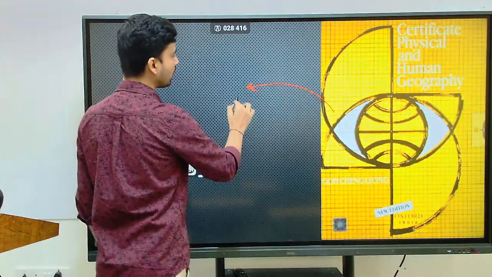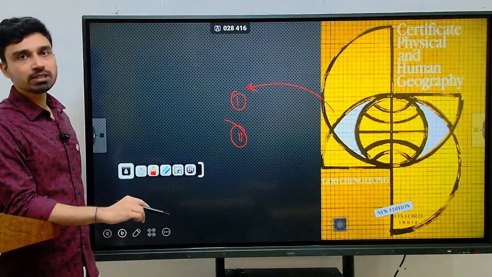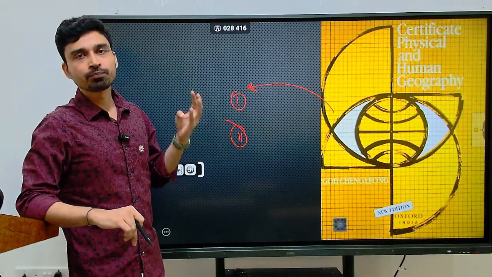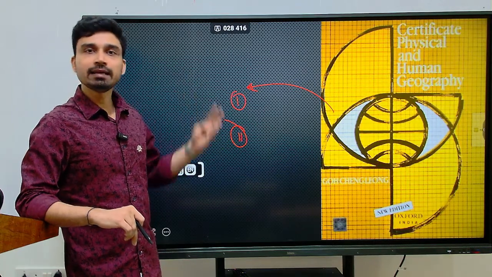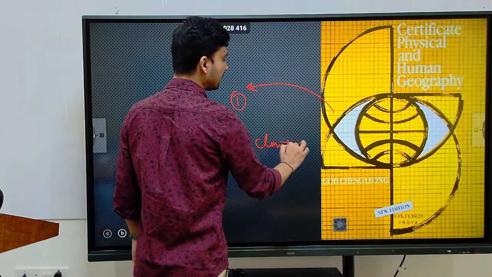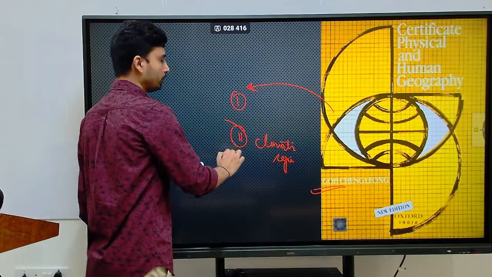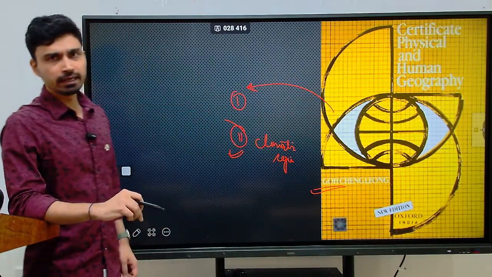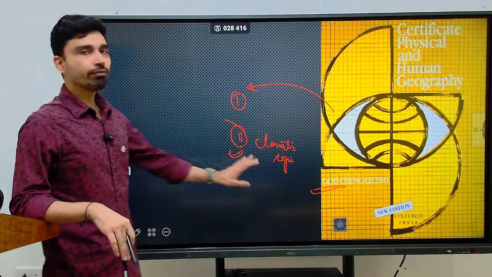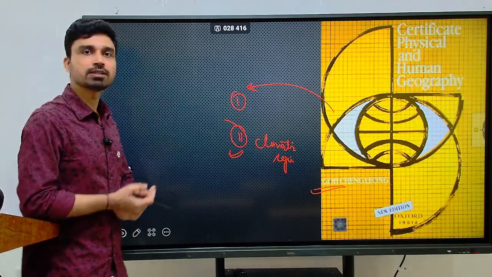In this book you have two parts, Part 1 and Part 2. If you remember, in the beginning of the session we discussed that physical geography has four sections: geomorphology, climatology, oceanography and climatic regions. The climatic regions part can be done solely from Part 2 of the same book. You have one chapter dedicated to each of the climatic regions of the world, and whatever facts are given there are more than enough to answer the kind of questions asked in the UPSC examination.